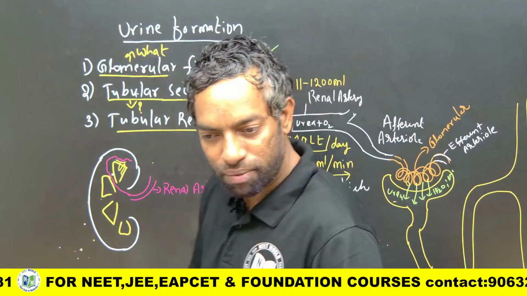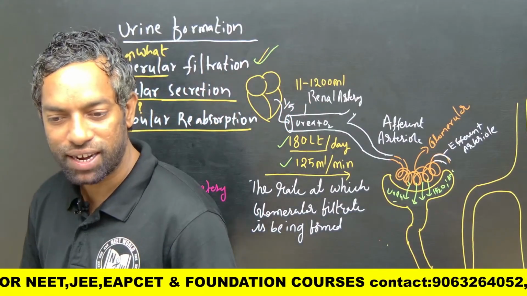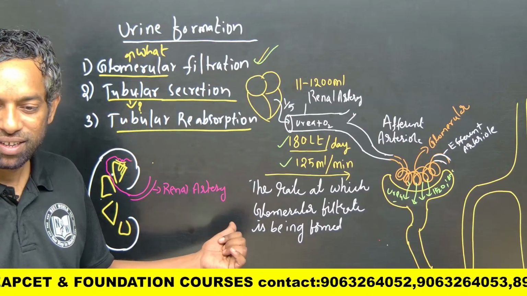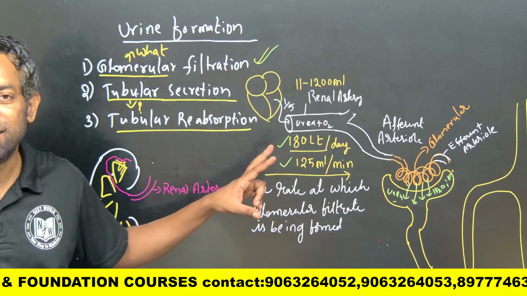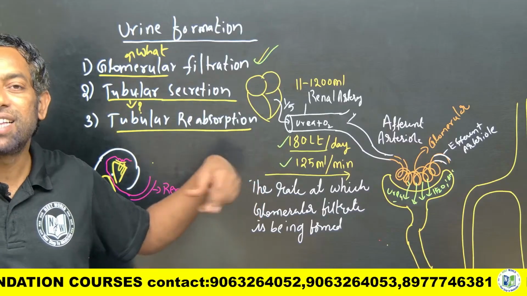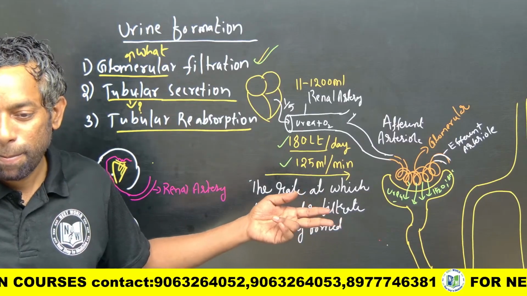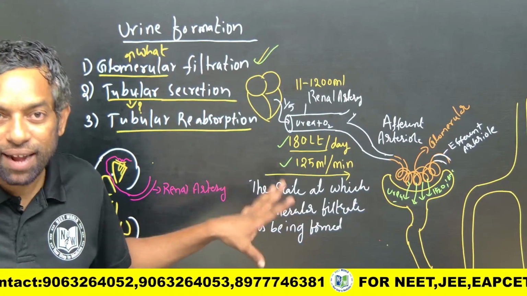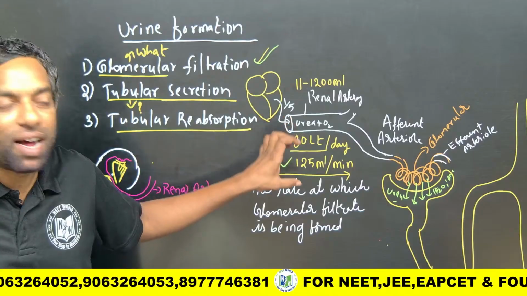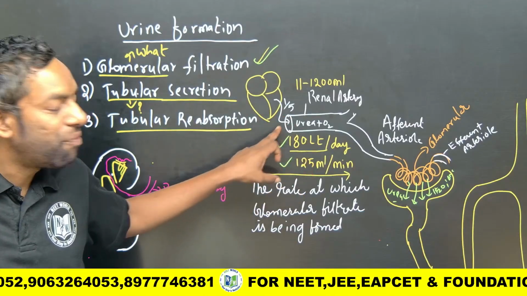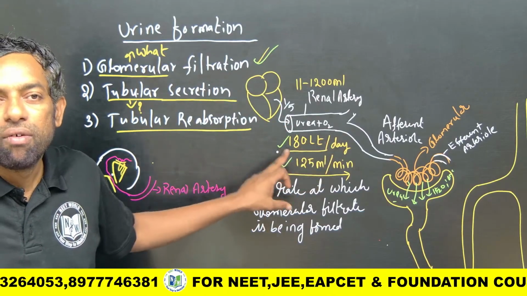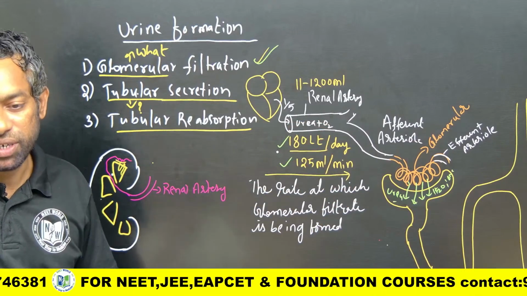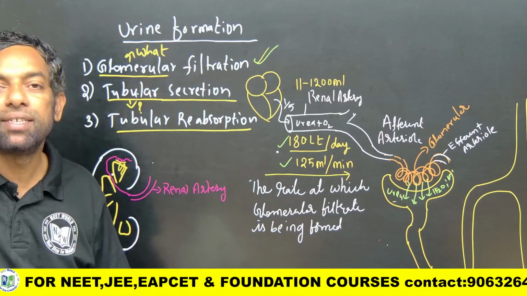Is it per nephron or per kidney? Per two kidneys. How many nephrons do two kidneys have? One million each, meaning 2 million nephrons are there. These 2 million nephrons together form 180 liters per day or 125 ml per minute of this solution. Filtration is going to take place.